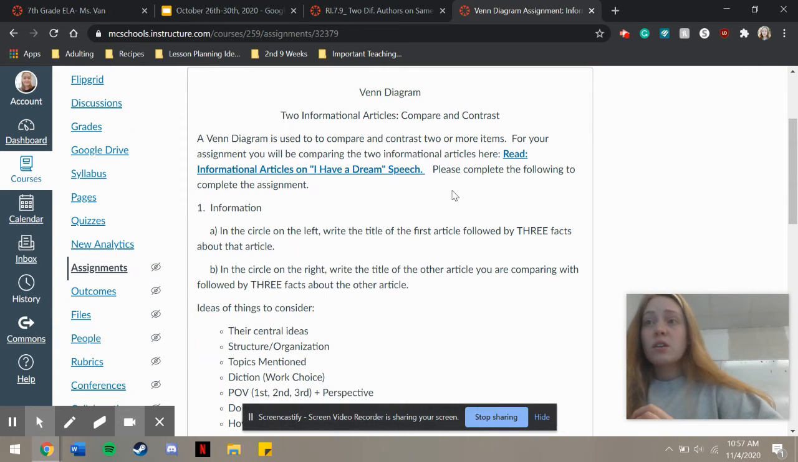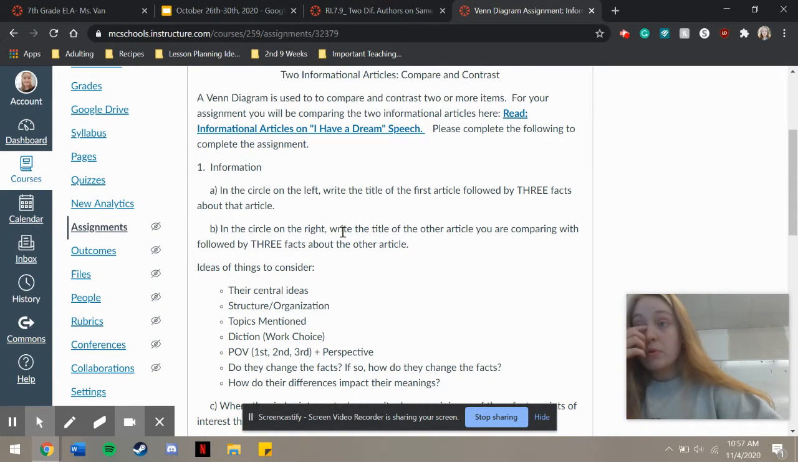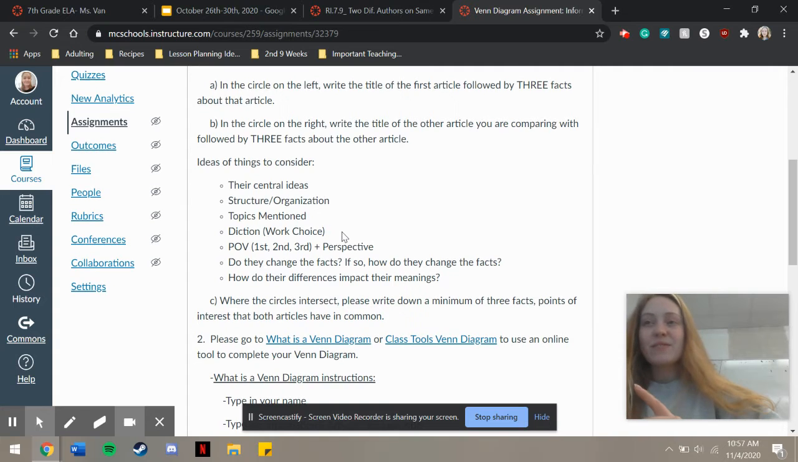Each side of the Venn diagram is going to have 3 facts about that article. Some things you can consider to put in your Venn diagram are the article's central ideas, things about their structure, the topics that are mentioned, what word choice the author uses, and what is the perspective or point of view of that author. Do they change the facts? How do they change the facts? And how do those differences that you notice impact their meaning? These are all things that you can categorize into these Venn diagrams.